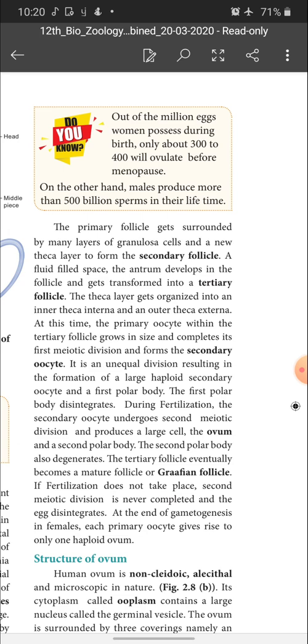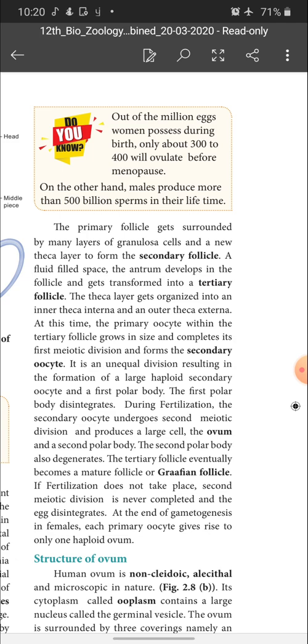See children, keep this in your mind. The egg present within the follicular cells is in the stage of secondary oocyte only. It is not an ovum, it is a secondary oocyte only. After fertilization, that means when the egg fuses with the sperm, the egg undergoes second meiotic division and produces the ovum. So, during fertilization, the secondary oocyte undergoes second meiotic division and produces a large cell called ovum and a second polar body. The second polar body also disintegrates.